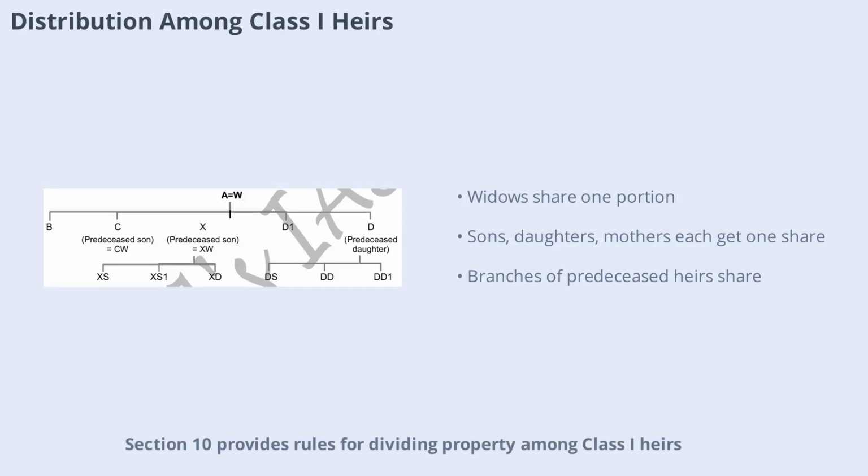Section 10 provides rules for dividing property among Class I heirs. Widows collectively take one share, surviving sons, daughters, and mothers each take one share, and heirs in the branch of predeceased sons or daughters share one portion. The Act ensures fair and systematic distribution, with detailed illustrations clarifying complex family scenarios.